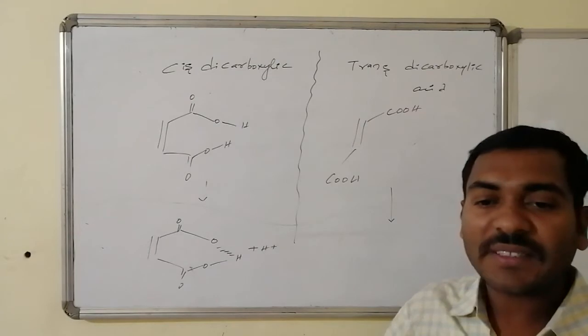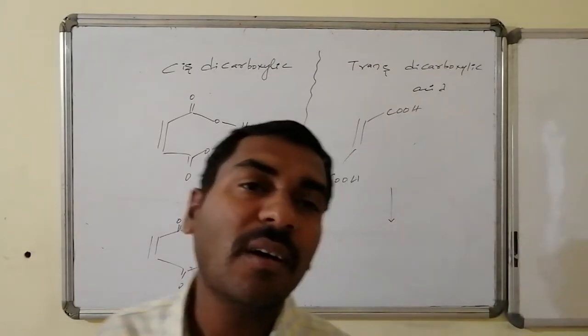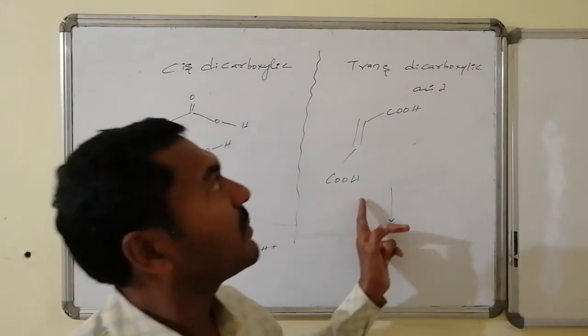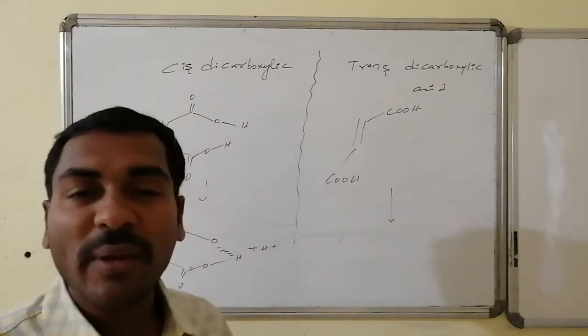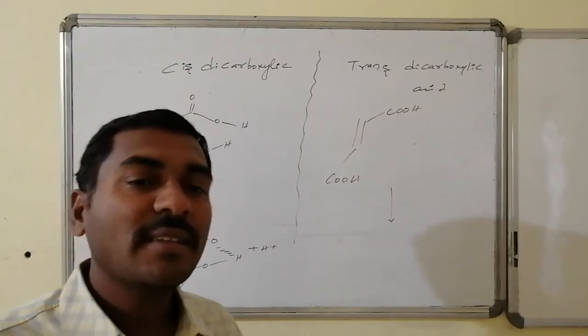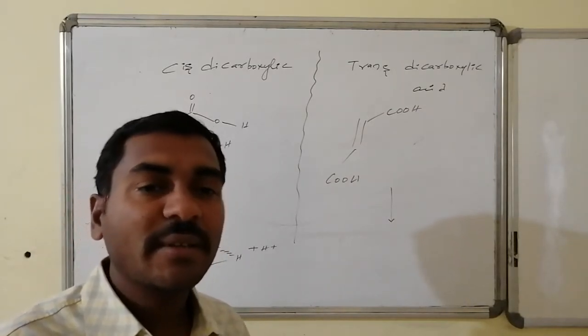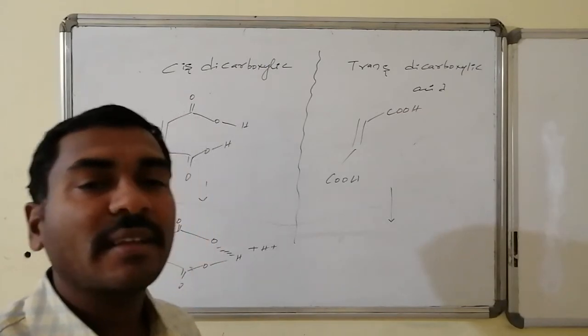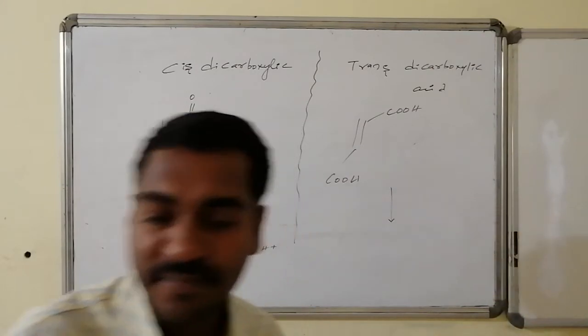Whereas such extra stability due to formation of hydrogen bond between the oxide ion and the H plus is not present in case of the trans dicarboxylic acid, which is known as fumaric acid. Hence the relative acidic strength is higher for the cis diacid compared to the trans diacid.